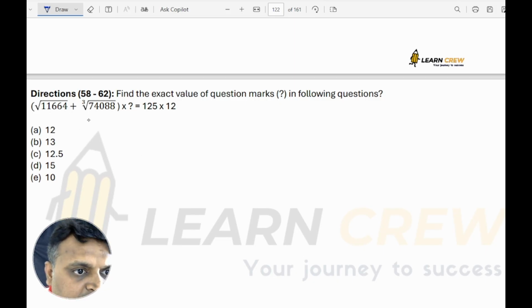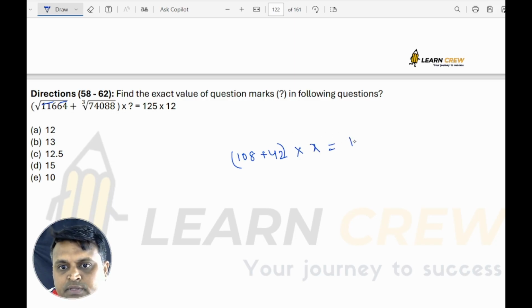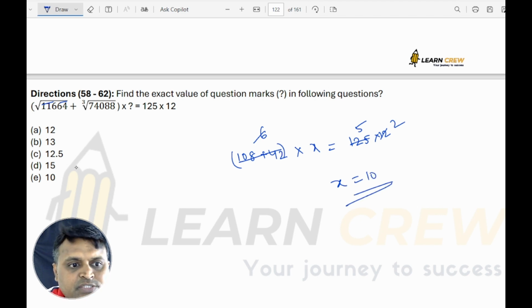Next. 11664. What is the square root of 11664? It is 108. And for the other, 3, 3, 4, it is 42. 108 plus 42 into x is equal to 125 into 12. 108 plus 42 is 150. 150 means 25 fives, 25 sixes, and 6 twos. So x should be 10. So the answer is 10.